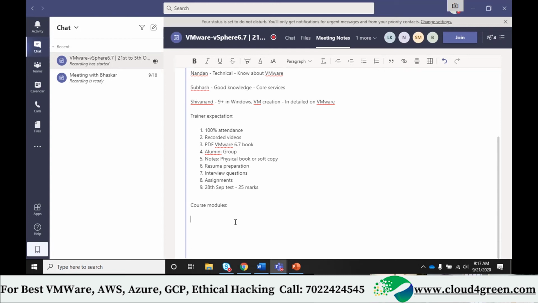The course modules are already shared with you. As you can see, the course module is officially designed for 40 hours. There are some extra things which may not be needed, or are too advanced for you to understand. Those things will be eliminated. Things which involve extreme understanding, I would say 5 to 10% of the official module, we would be eliminating, because they require some prerequisites or some infrastructure to perform. Okay, so the remaining 90% you will have access to.